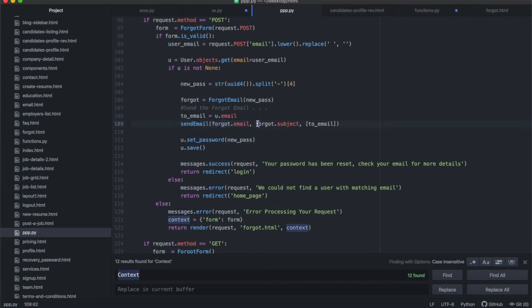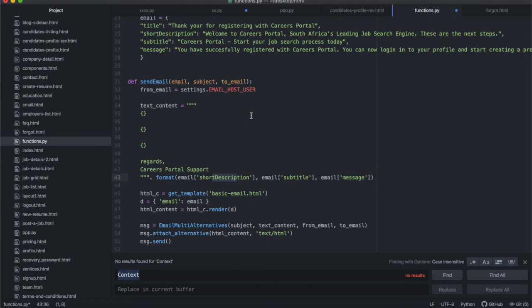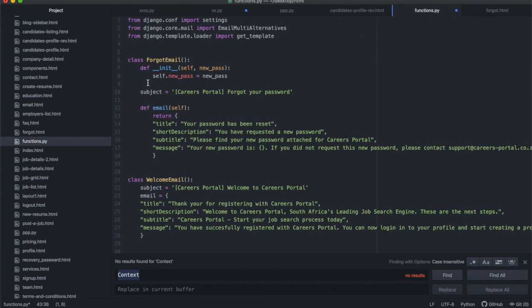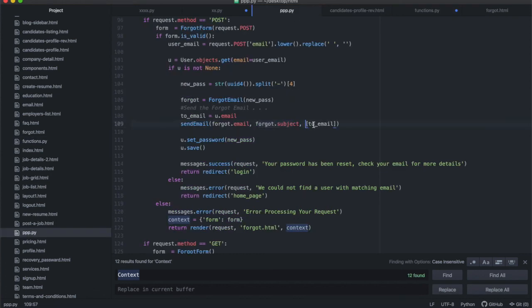And then we're going to call forgot.subject. If you look at forgot.subject over there, it is just a string that we're calling, and it's going to be the subject of the email. And then the last one is the to email, and that's why we're including it as an array, inside of the square brackets. It's going to send it as a list. Even though we're only sending it to one person, you still need to include it inside of square brackets, because it's still a list.